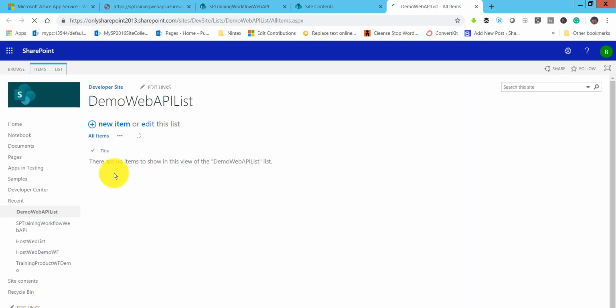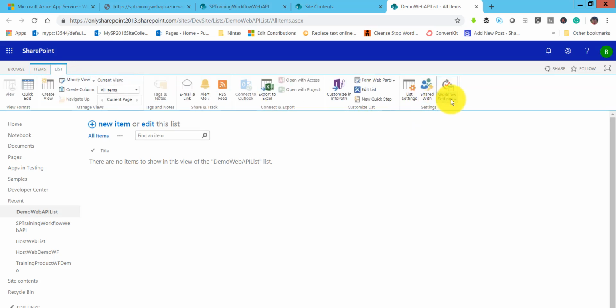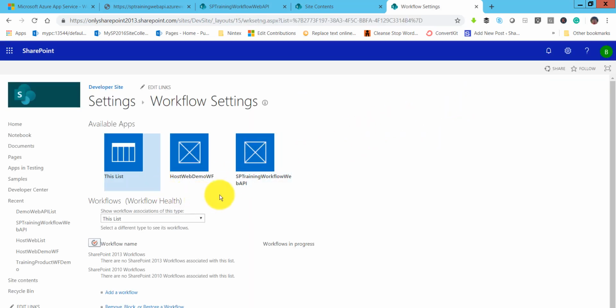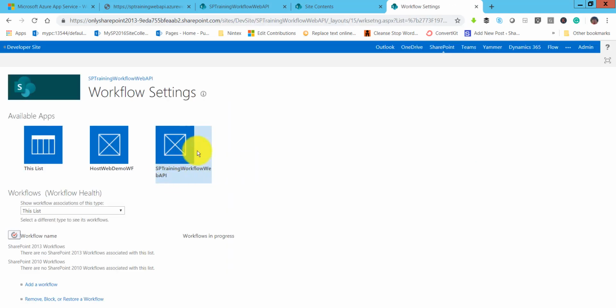So now what we'll do is I'll go to the list, then here workflow, then we will go to the workflow settings page. So in this workflow settings page, if you'll see here, this is our app, whatever we develop. So if you'll see here, now there is no workflow on this particular list. So I'll select this particular app, and now if you'll see here, this app is selected now.